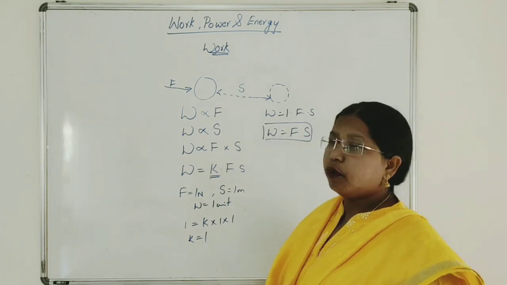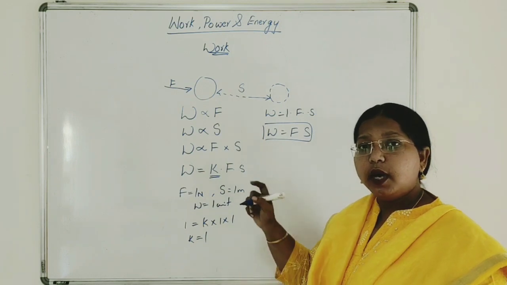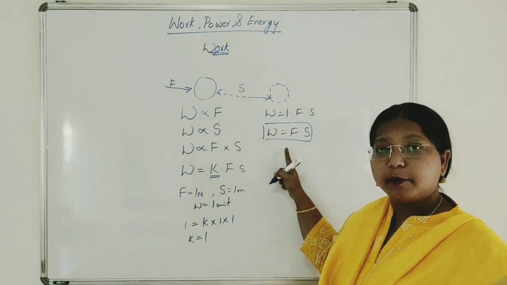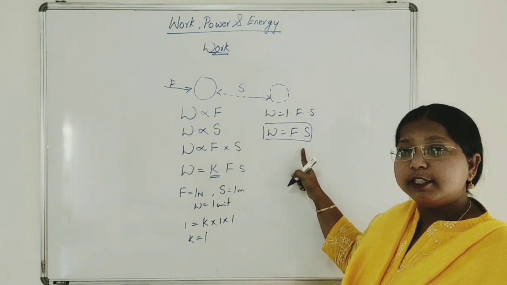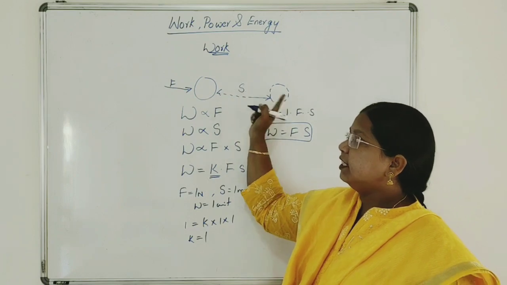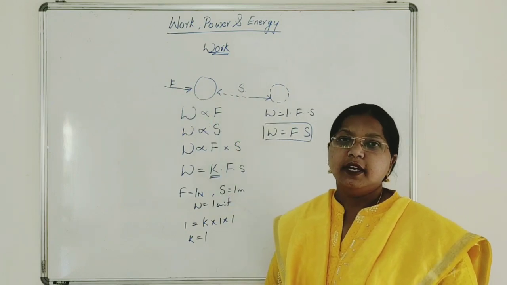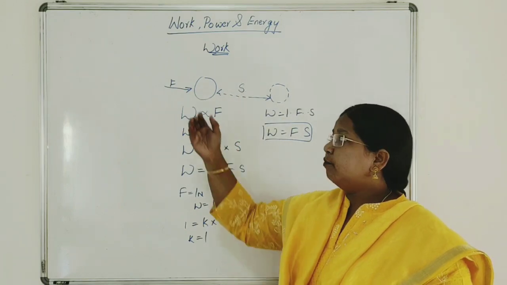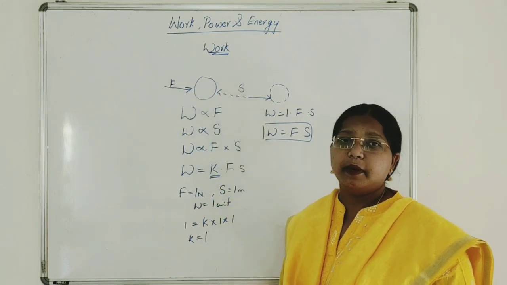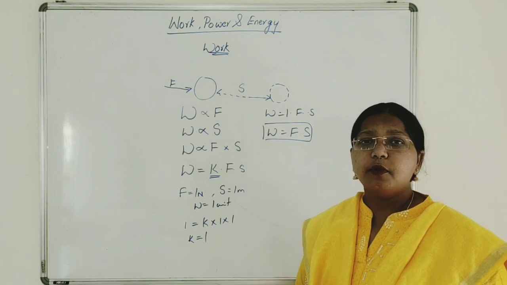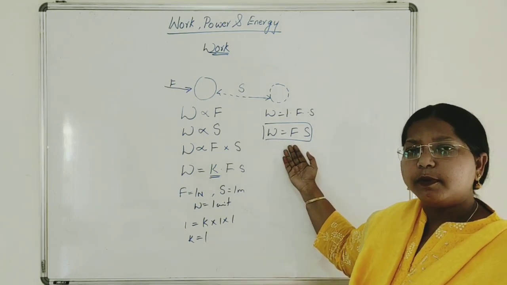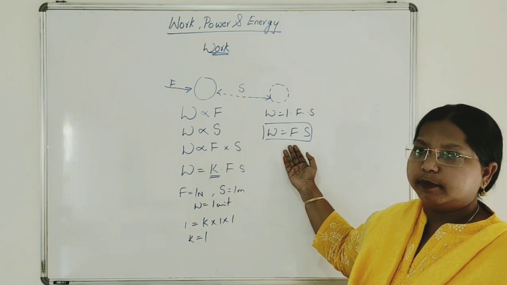Now we can make one more definition for work done. Work done is the product of force and displacement in the direction of force applied. So the first definition is when force causes some displacement in the same direction of force applied, then the body is said to do some work. Here also, work done is equal to the product of force and displacement.